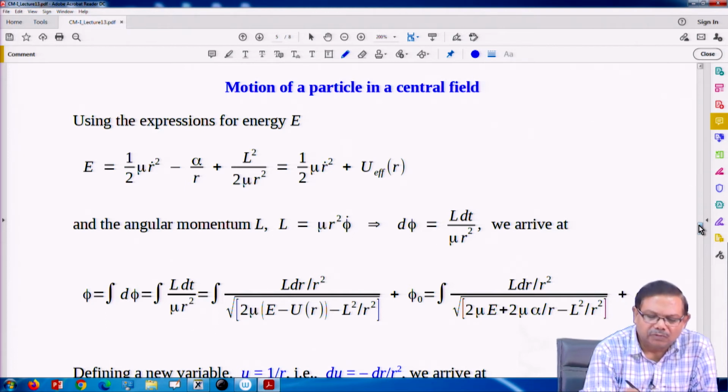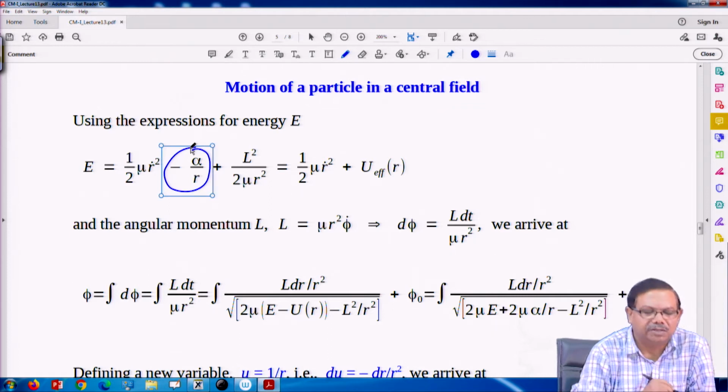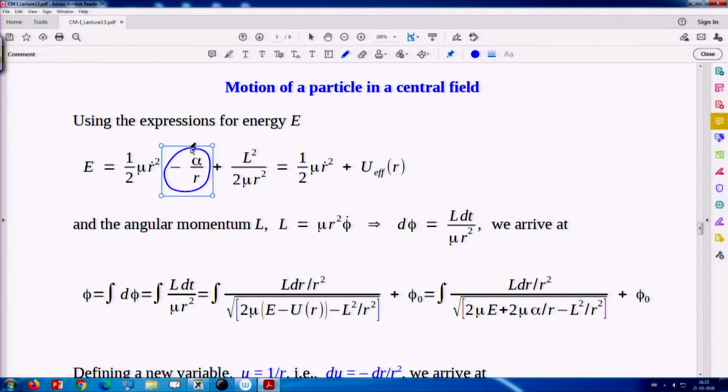So, now we have chosen this form: potential energy is minus alpha upon r. So, we can still write translational energy plus effective potential. Effective potential has two parts, potential energy plus centrifugal energy, that depends on 1 upon r square. So, they have been clubbed with potential and called an effective potential.